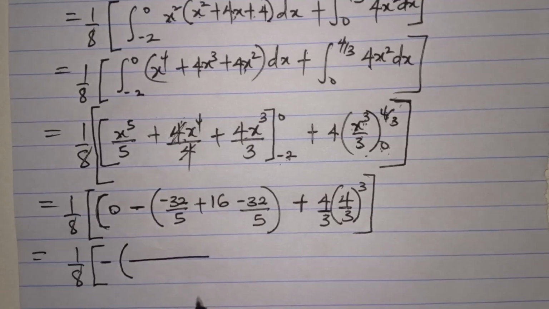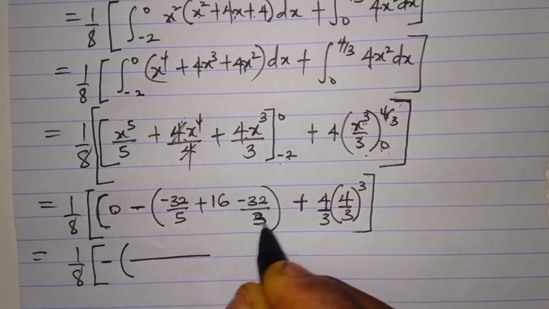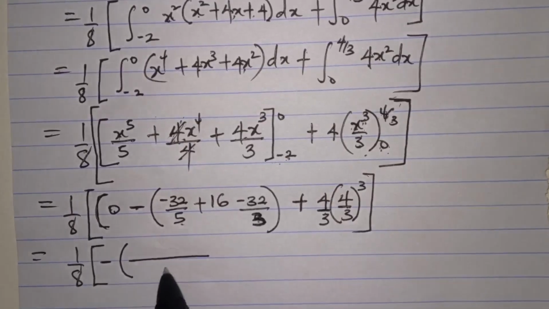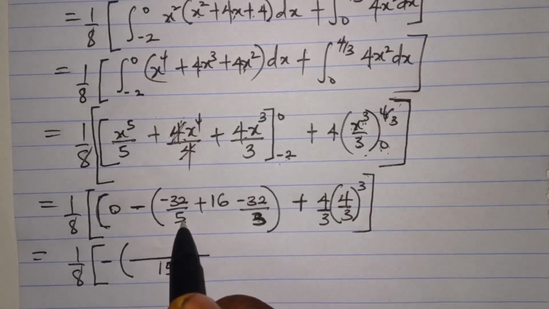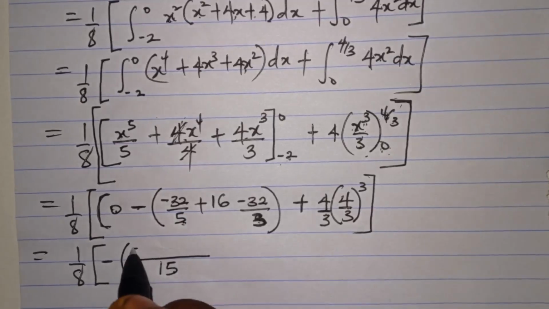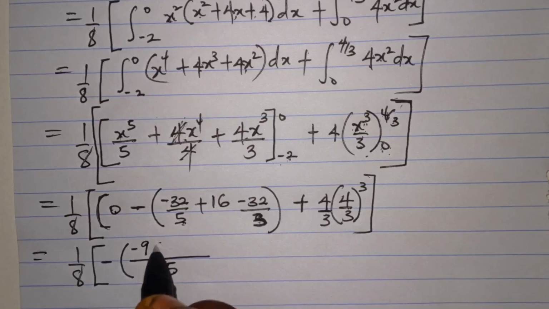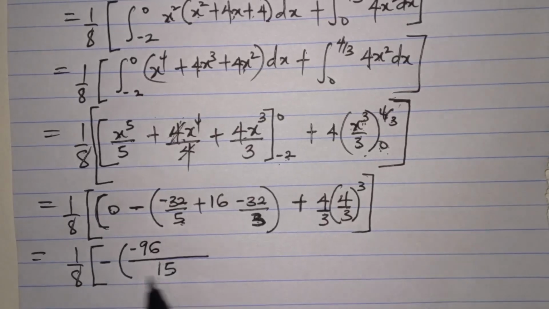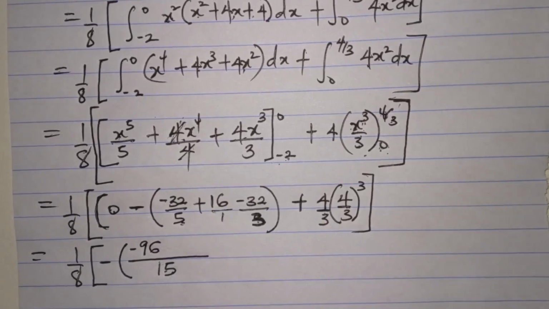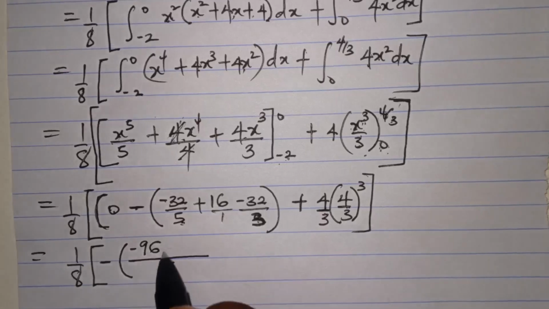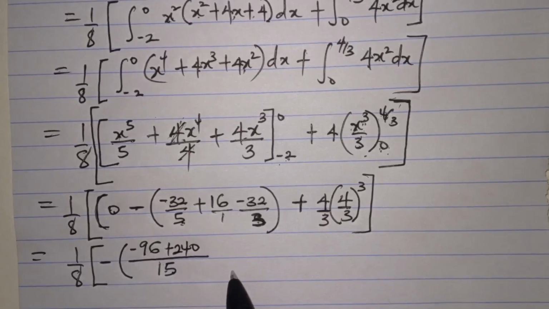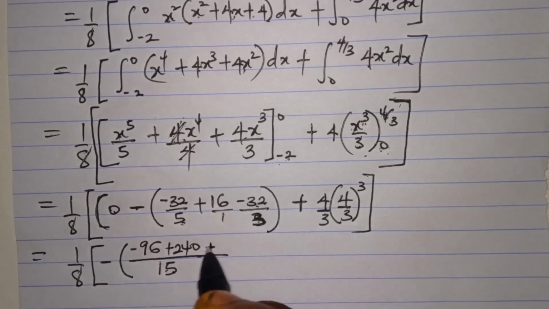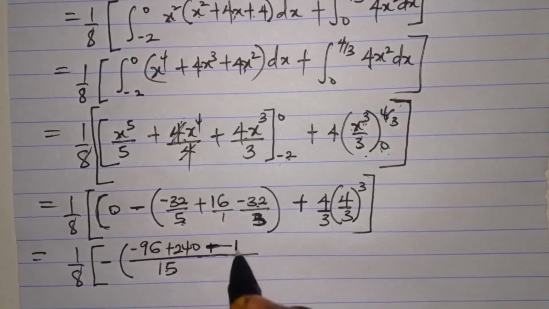If I simplify this, sorry, this is 3, not 5. This is 3, please. The LCM of 5 and 3 is 15. 15 divided by 5 is 3. 3 times minus 32 is minus 96. 15 divided by 1 is 15. 15 times 16 is 240. 15 divided by 3 is 5. 5 times 32 is 160. Sorry, that's minus 160.